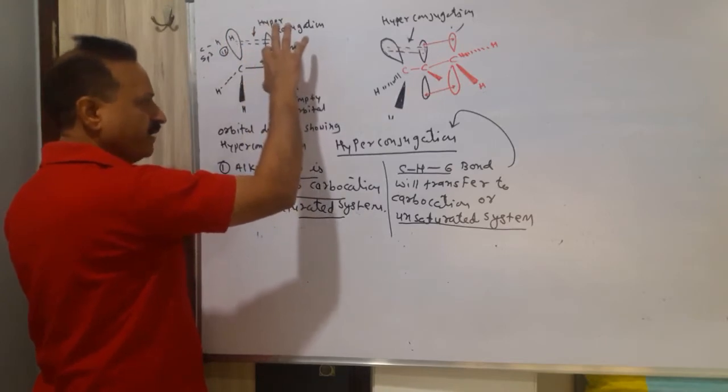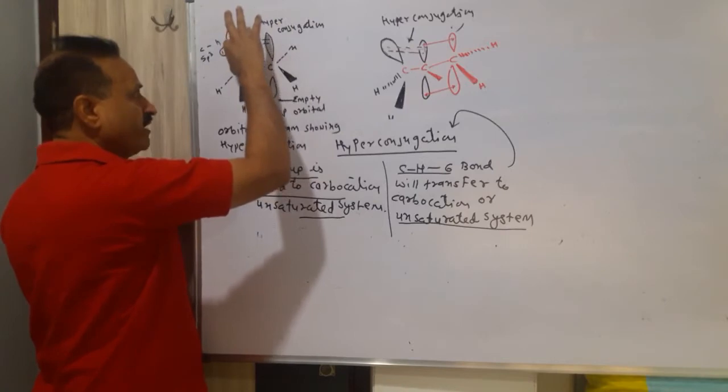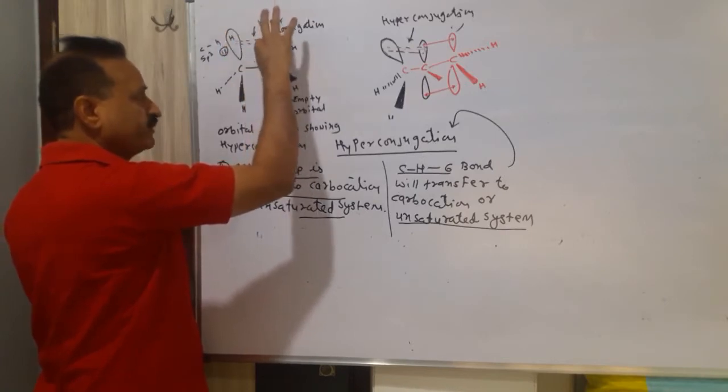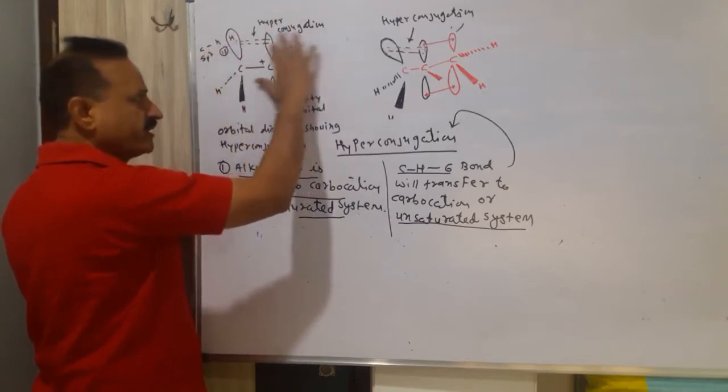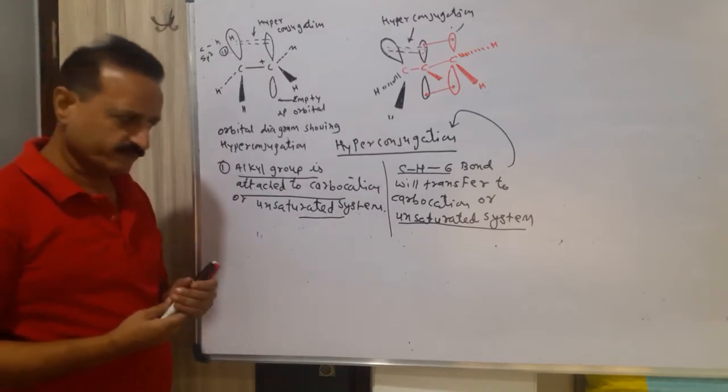This is the empty 2p orbital of the carbocation, and the CH sigma bond electron pair will transfer to the empty 2p orbital. This is the orbital diagram of hyperconjugation.